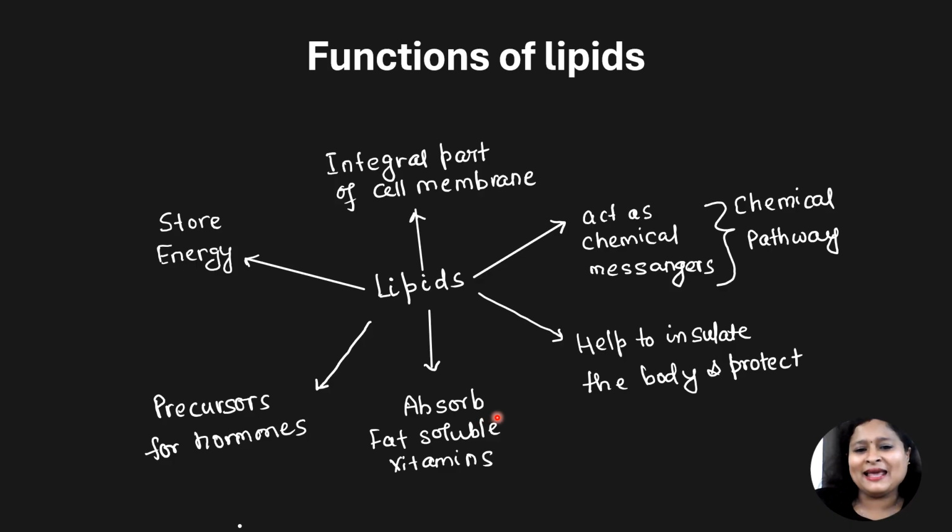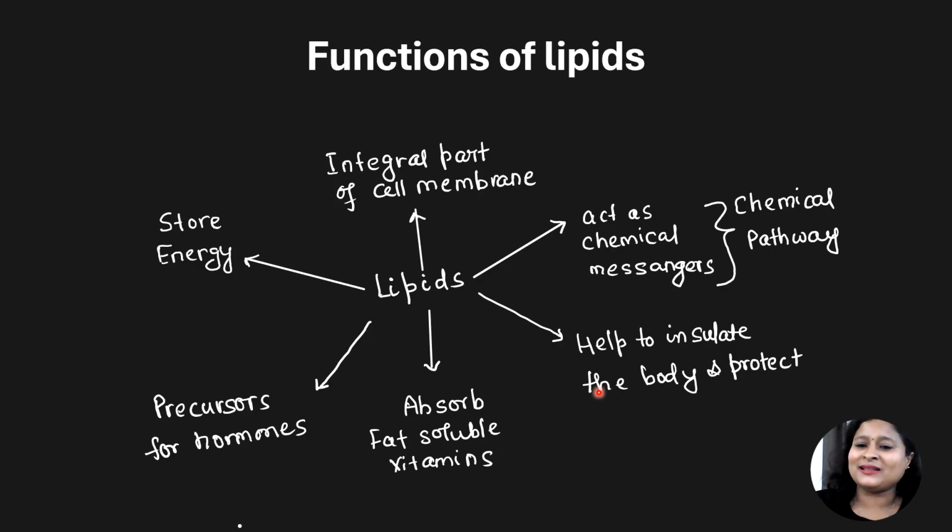Next is they can help in the absorption of the fat soluble vitamins. What can be the fat soluble vitamins? That can be vitamin A, D, E, K, right? Finally, lipids can also help to insulate the body and provide protection.